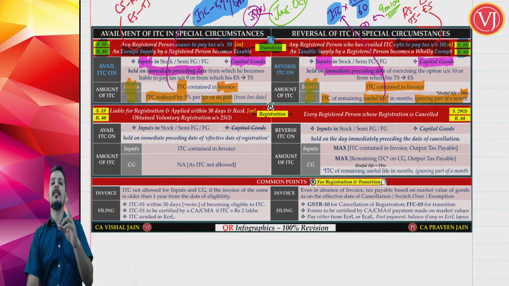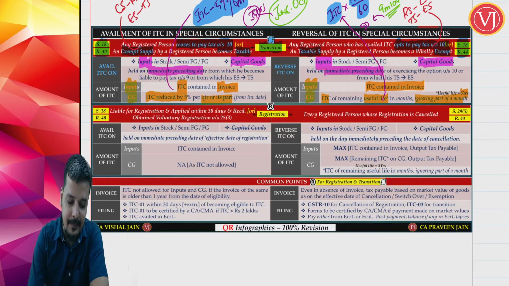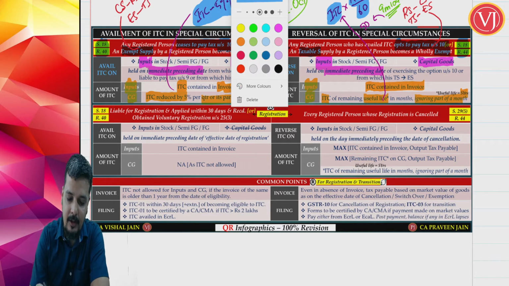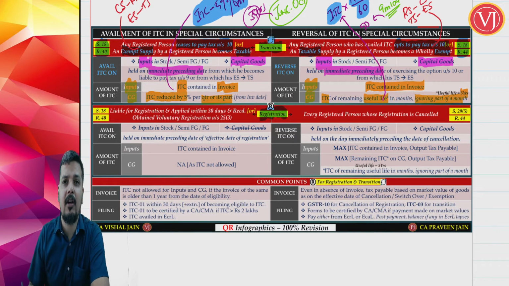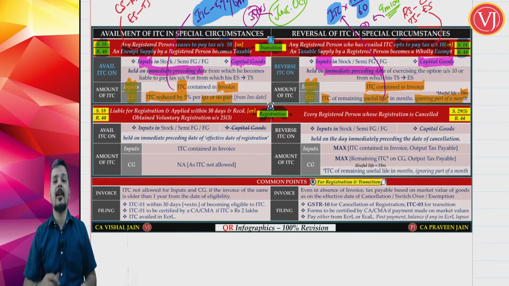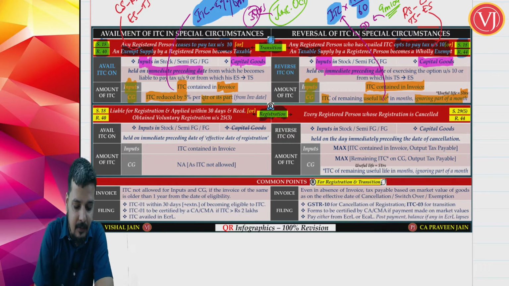We have discussed 2 scenarios, right? Composition to regular and taxable to exempt. Now there's one more scenario, which is focusing on your registration. On the left hand side you're talking about taking new registration, and on the right hand side you're talking about cancellation of registration. So section 18 read along with section 40.